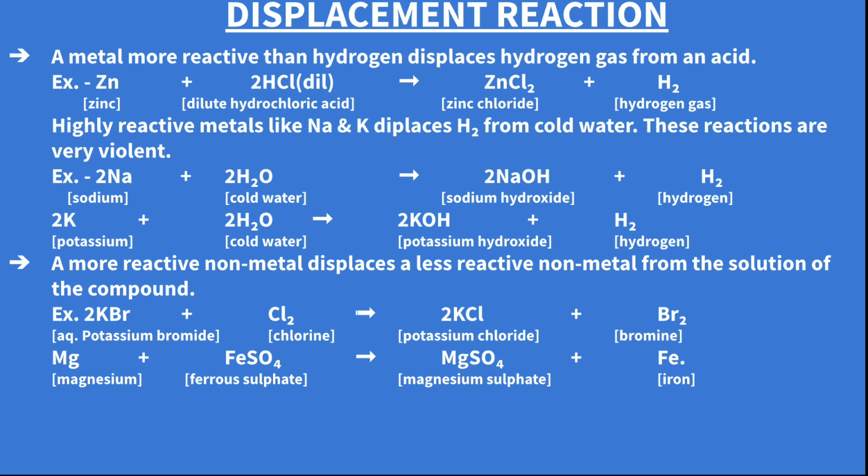Like that, magnesium is a more reactive metal which displaces, this is a metal which has displaced the iron from ferrous sulfate solution. The first one was a non-metal, so consider that first one, because the first one was the non-metal displacing another non-metal from its solution.